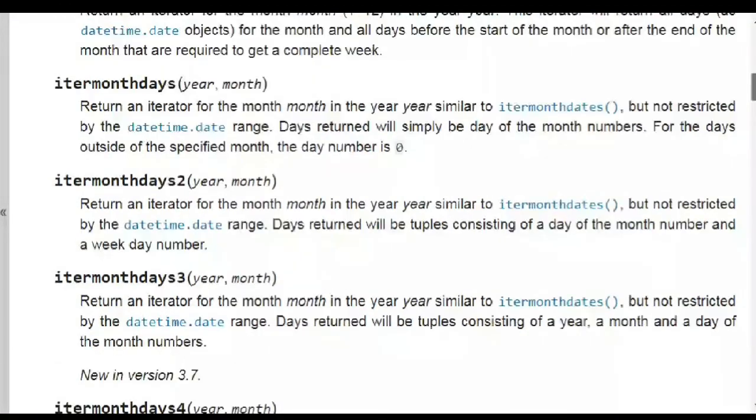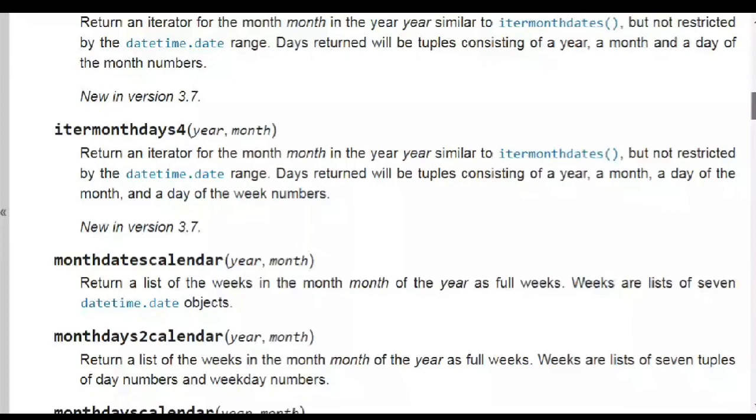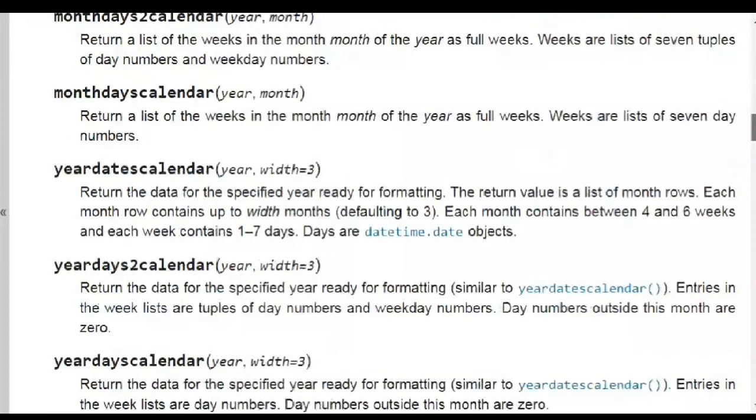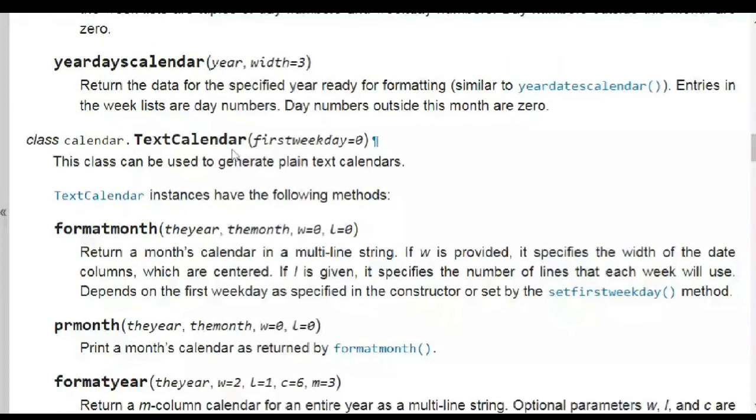Then you can see here there is a TextCalendar. What is the purpose of this? This class can be used to generate plain text calendars. I'll show you the code for how to generate a calendar. I'll show you how I have generated the calendar for the June month, for this month, wherein I have used this TextCalendar, and inside this TextCalendar class you have the format method, then month, and all this.